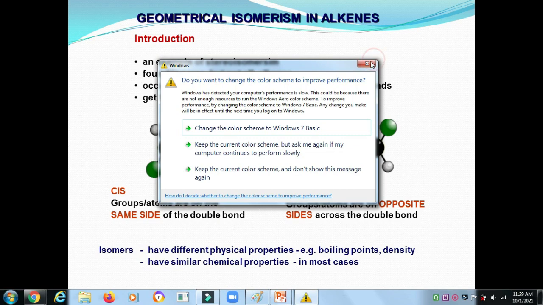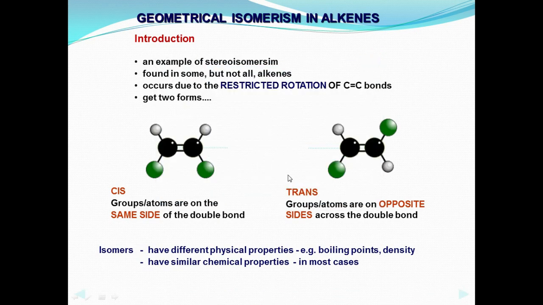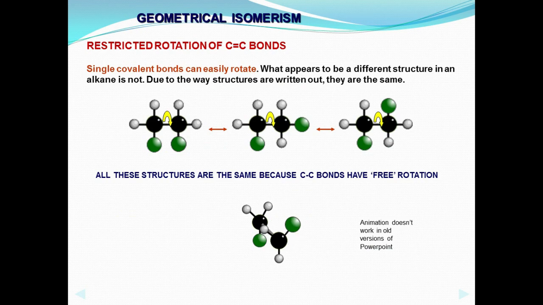Geometrical isomers have different physical properties, for example boiling point and density, and in most cases similar chemical properties. The restricted rotation is for the carbon-carbon double bond. In the case of a single bond, it can easily rotate, as you see in this animation. Because carbon single bonds have free rotation, the single covalent bond can easily rotate.